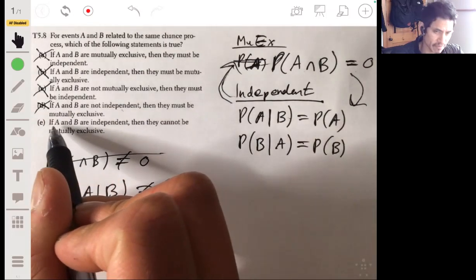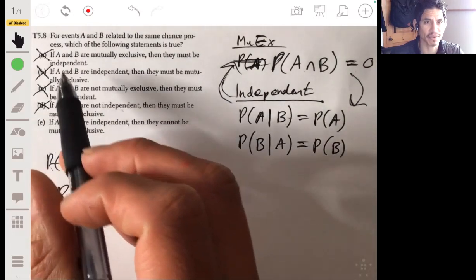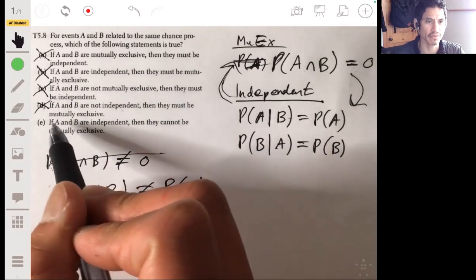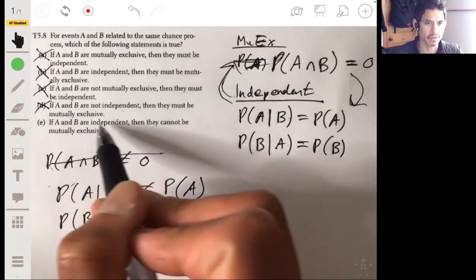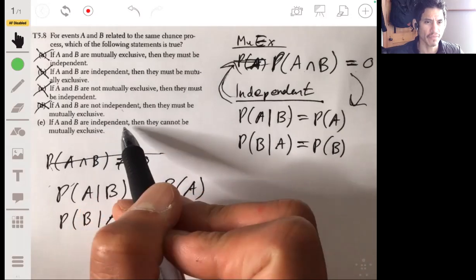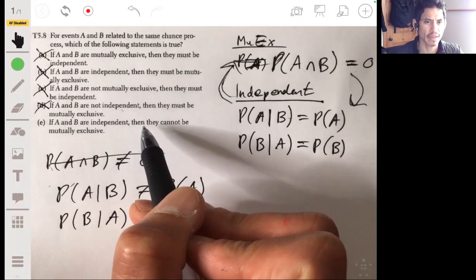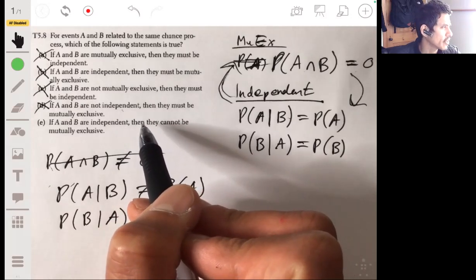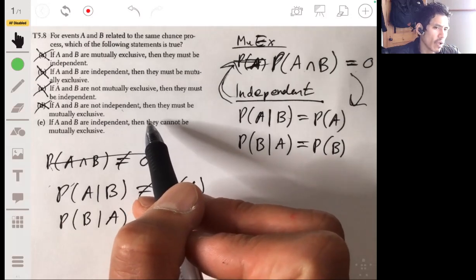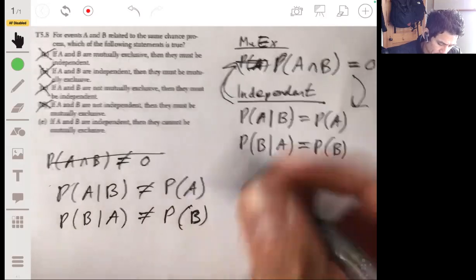And then E. It's going to be E by process of elimination, but let's go over it. If A and B are independent, then they cannot be mutually exclusive.